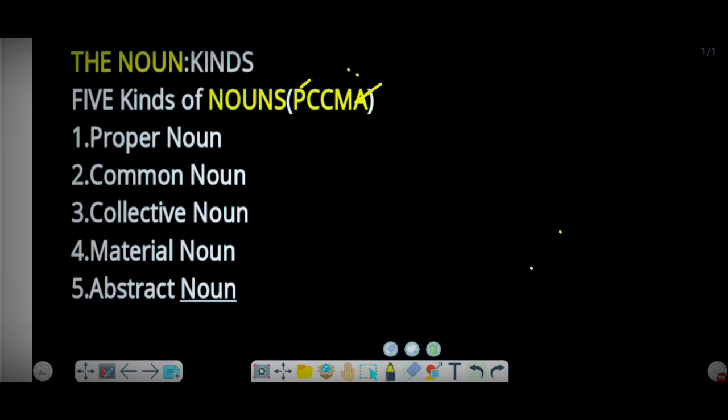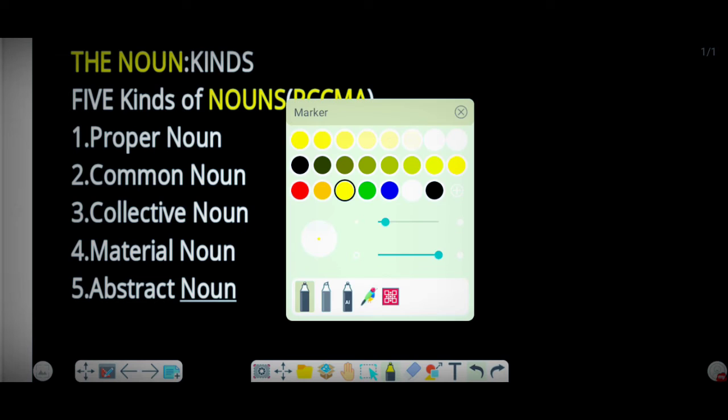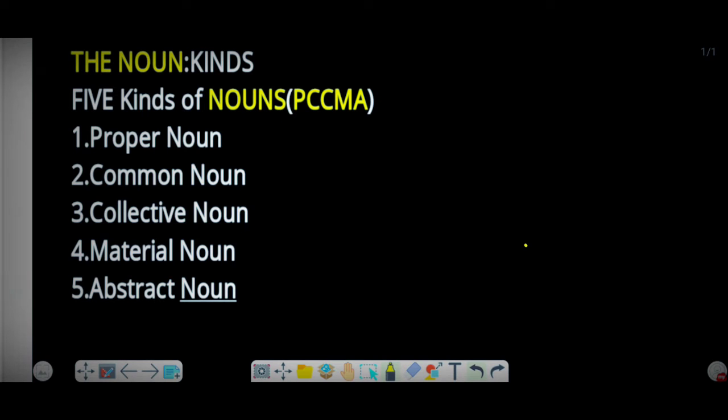Now we'll see what we mean by a proper noun. A proper noun talks about a particular person, or a particular place, or a particular thing.